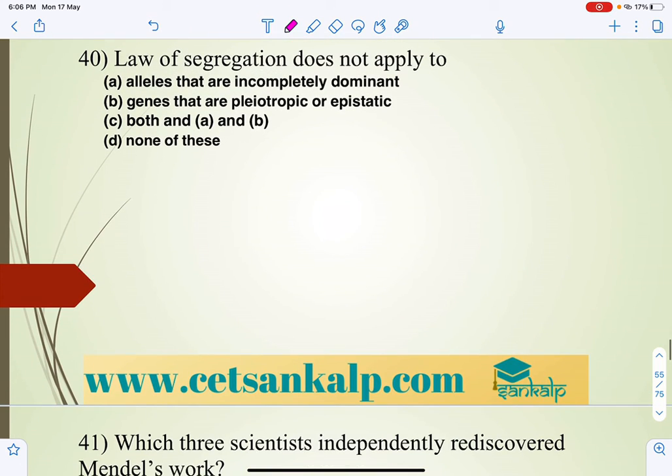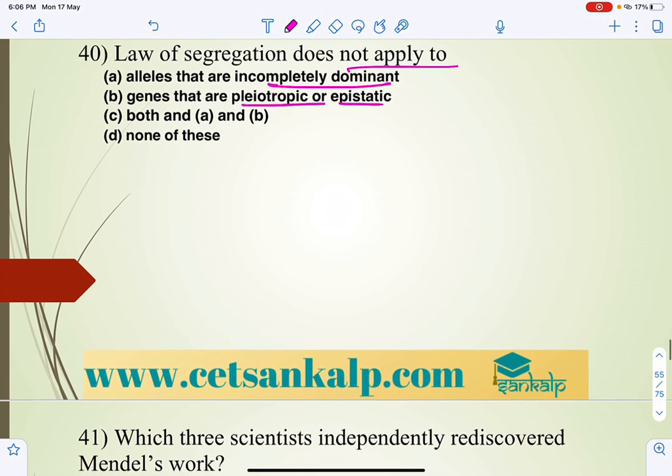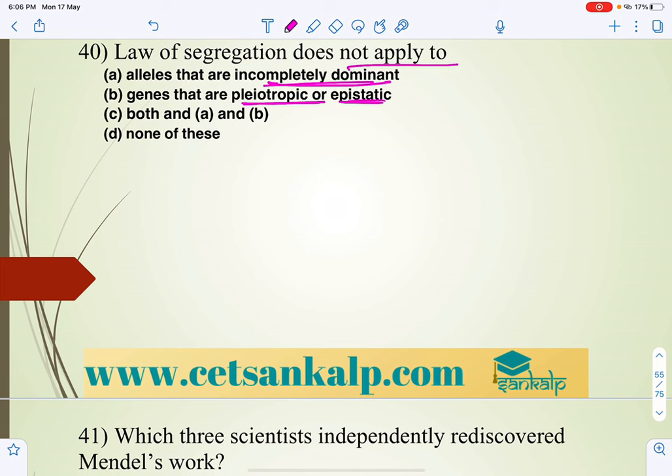Next, the law of segregation does not apply to. So whenever we are going to study the law of segregation, which is also called the purity of gametes, the purity of gametes generally does not apply to alleles that are incompletely dominant, genes that are pleiotropic or epistatic, both A and B. So the law of segregation does not apply for both incomplete dominance and also pleiotropic or epistatic.